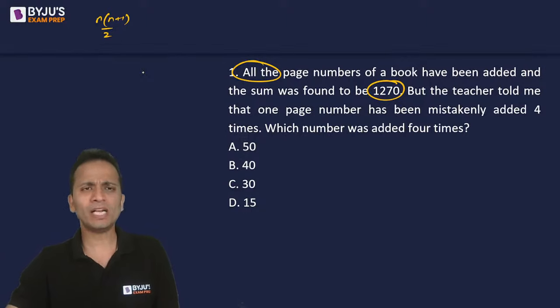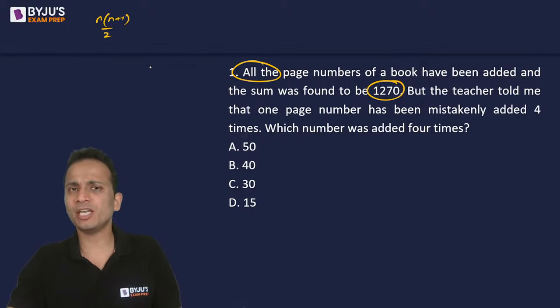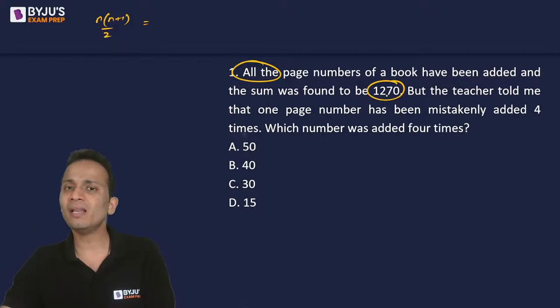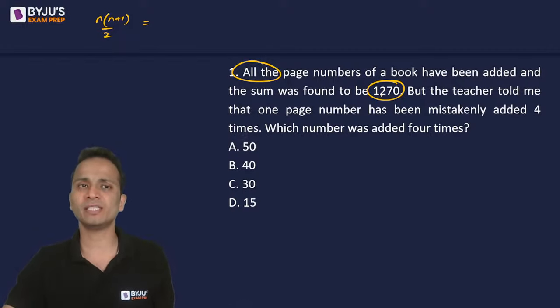So I'll do a little bit of approximation, a little bit of trial and error, and I'll substitute the values of n. मैं n की value substitute करूंगा, and I would try that this value comes out to be a number which is a little less than 1270.